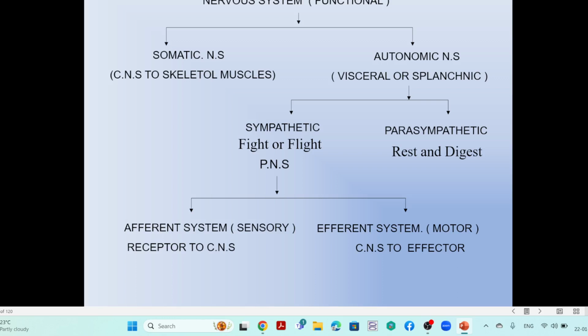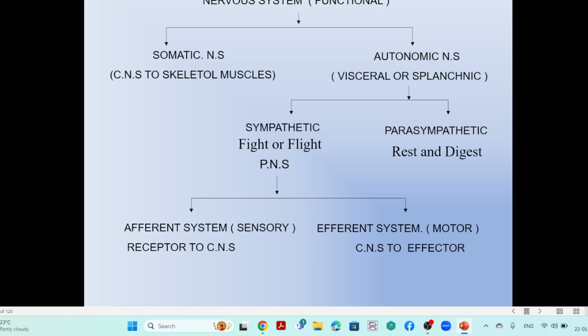So we may call this the voluntary system. As in physiology, there is voluntary and involuntary. So this is a voluntary function, the somatic nervous system. Voluntary means it is under our will and wish, we can do it or not do it. That is the decision, so it is voluntary control according to our will and wish.